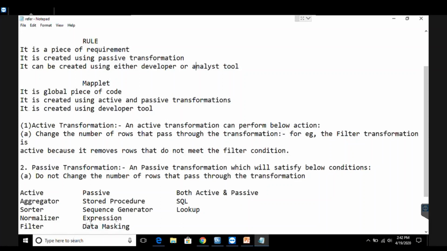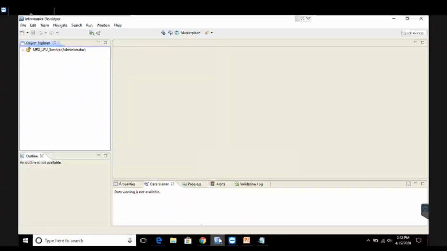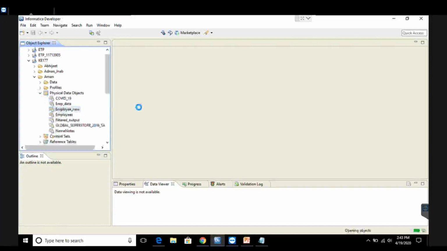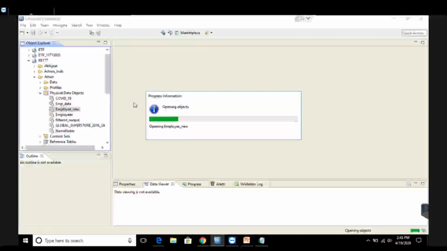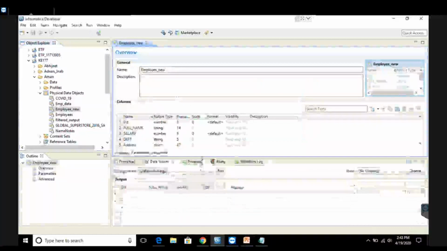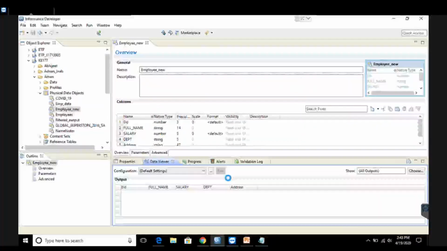For this, I go back to my developer window and open my repository. In my folder, I have one data object called employee underscore new data. I'll open it and see what kind of data is there in this file. So this is my file. I'll run the data viewer to see the output.